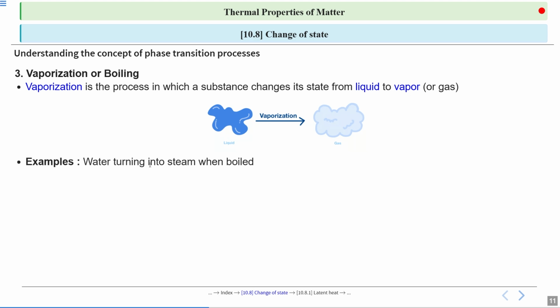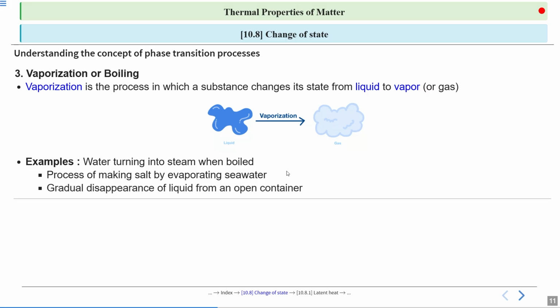Examples: water turning into steam when boiled, the process of making salt by evaporating seawater, gradual disappearance of liquid from an open container. So, these are the examples of vaporization.